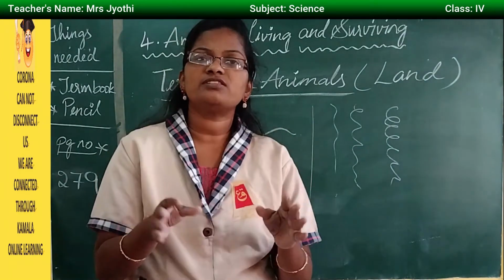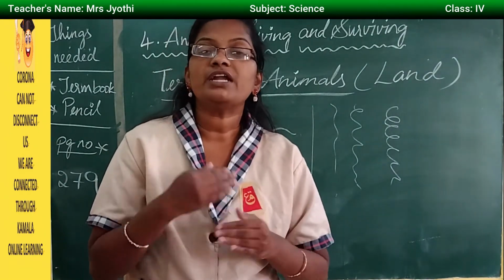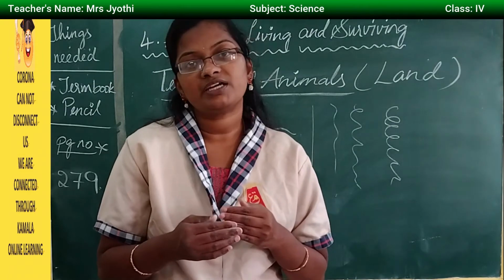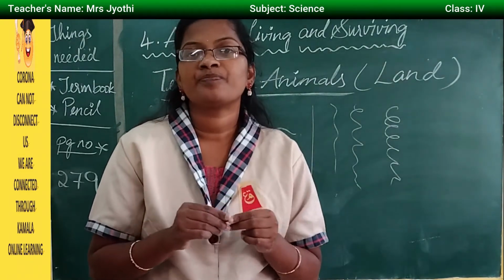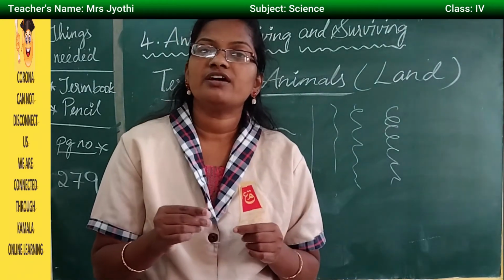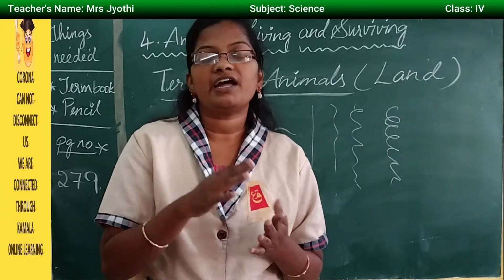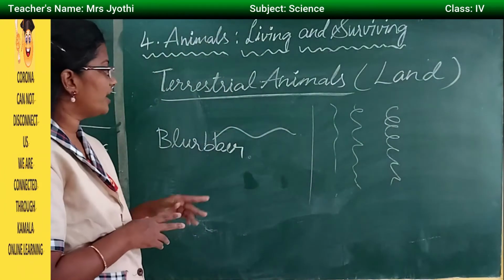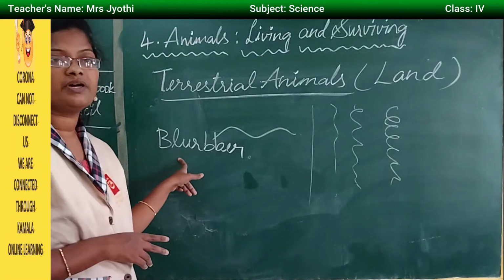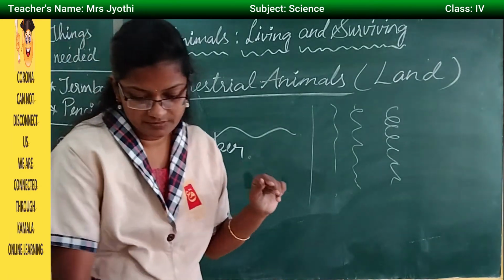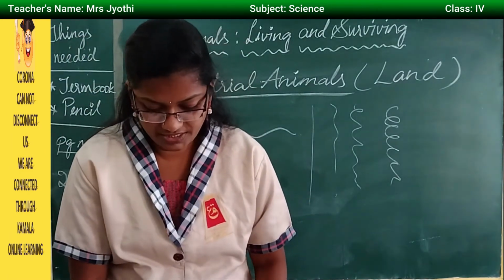That means there will always be snowfall. So to get rid of that climatic condition, they have very thick skin, they have very thick fur, and even there is fat under the skin. They have a lot of fat, and that is called blubber. And what is the next one?